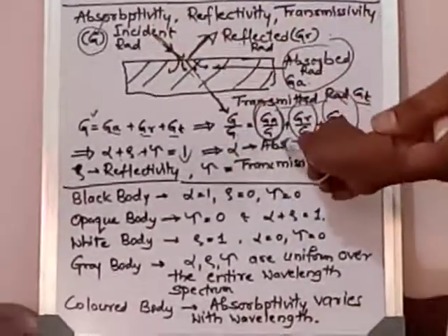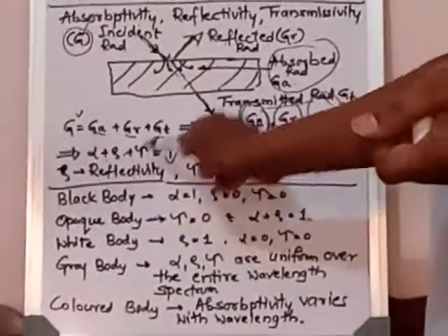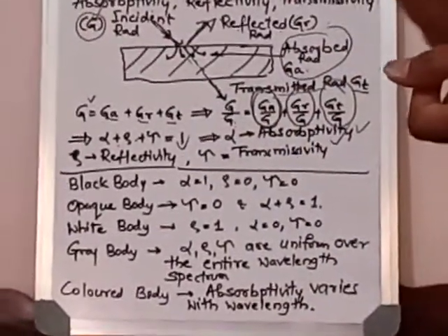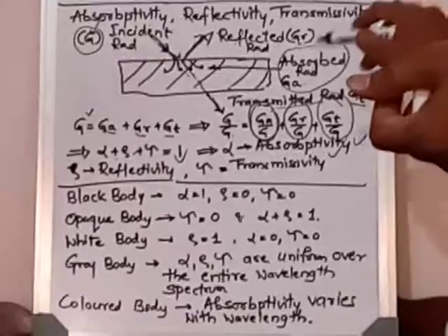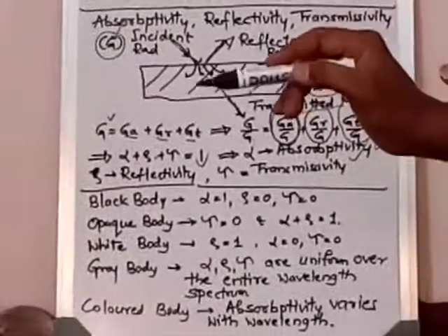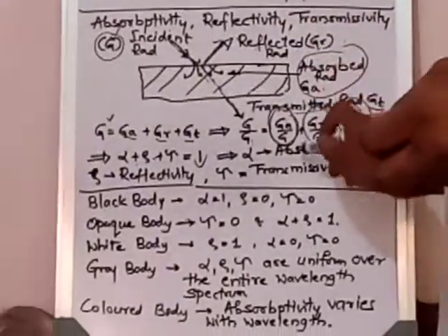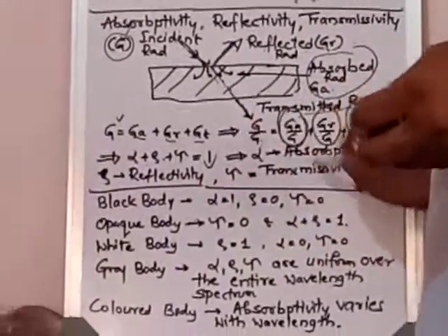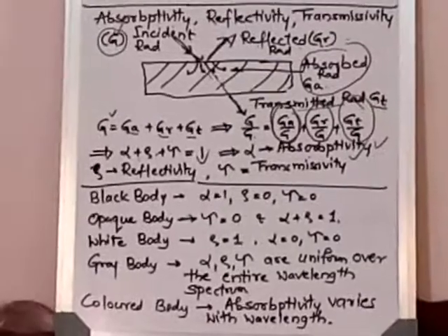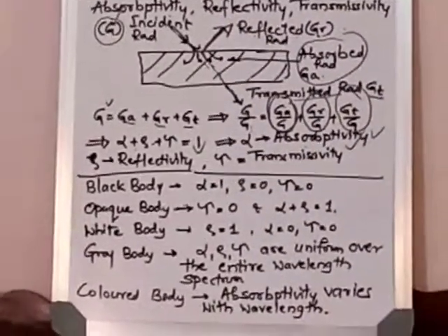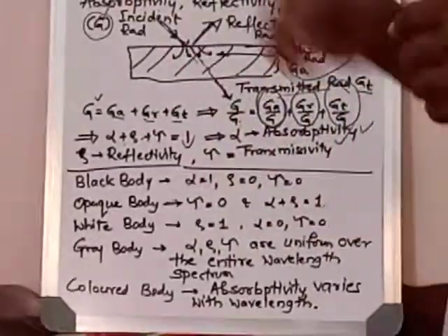Likewise, some amount is absorbed, some amount is reflected, some amount is transmitted. So these things are there: GA by G, GR by G and GT by G. This is very, very important. Any body we have to decide according to its absorptivity, reflectivity and transmissivity. So three parameters, three properties are there. Because of these properties we can categorize different bodies.